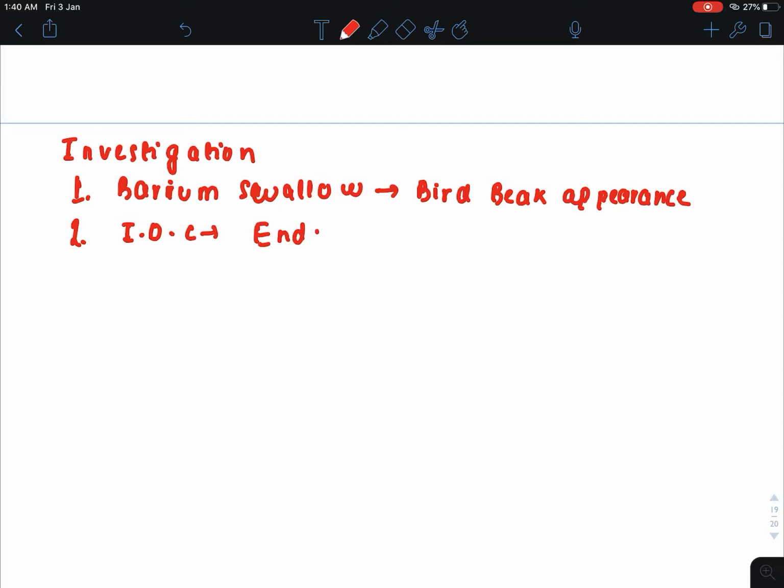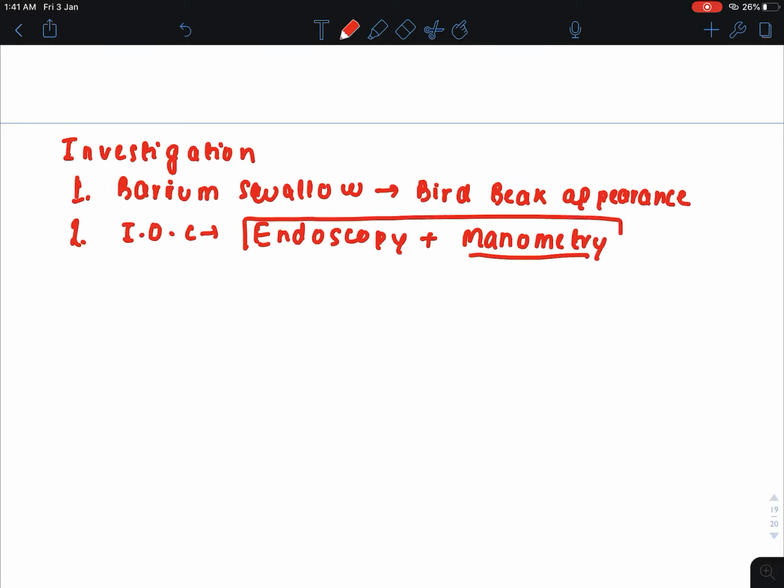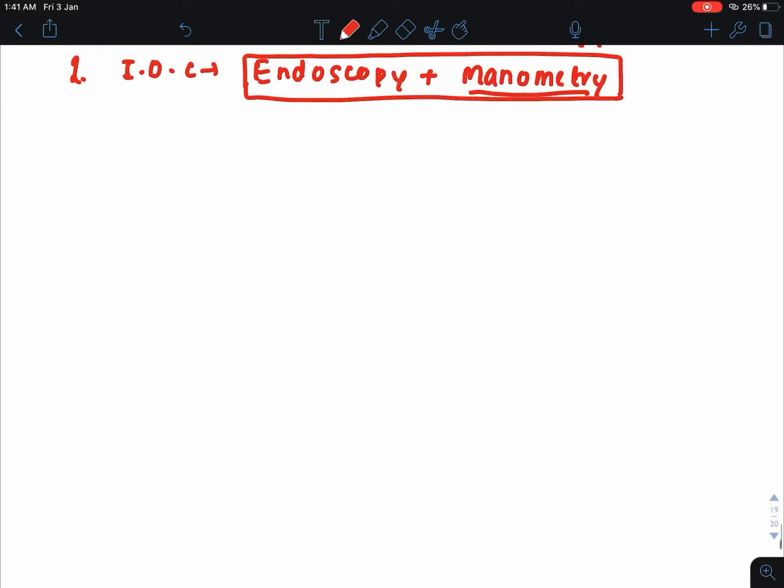The investigation of choice is endoscopy, plus high resolution manometry. The function of manometry is that it measures the pressure, and when there is hypertrophy of the lower esophageal sphincter and the tone of the lower esophageal sphincter is high, then the pressure is also high. Endoscopy and manometry are the investigations of choice, since they give the early diagnosis before esophageal dilation and food retention. Now we will see the treatment part.